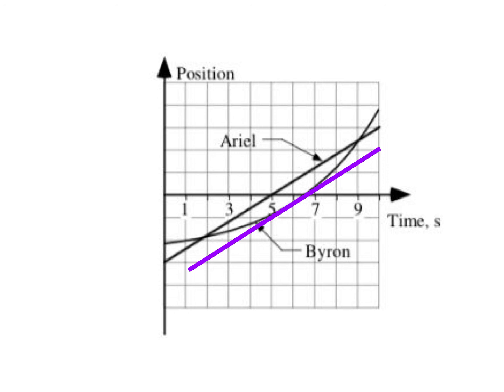Right, we can see that occurs when, right here, the purple line is a line parallel to Ariel's. So it's a line that has the same slope and therefore has the same velocity. And what I ended up doing is moving that around on Google Slides until it was tangent to Byron's curve. And we'll say the moment where that is the tangent is the place where the velocities are the same, which looks to be about 6 seconds.